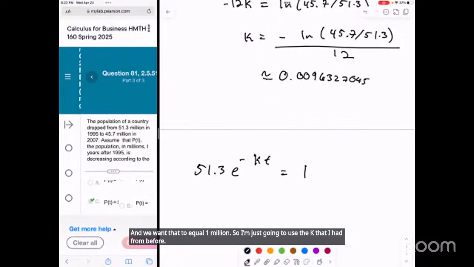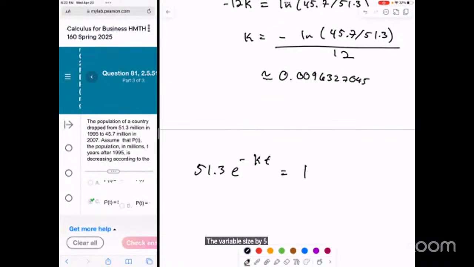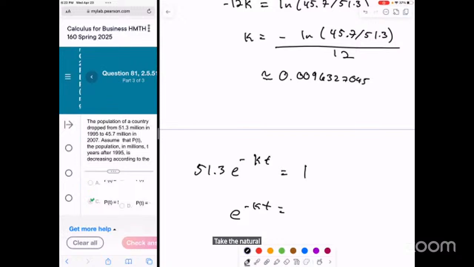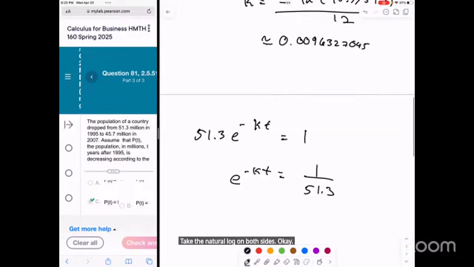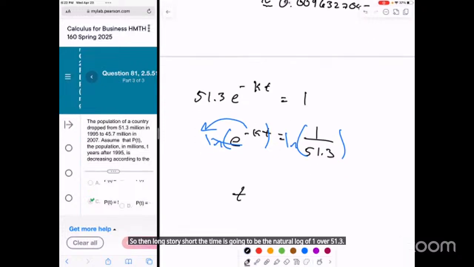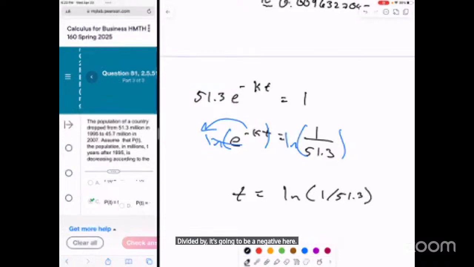Divide both sides by 51. So we'll have this e to the negative kt equals 1 over 51.3. Take the natural log on both sides. Okay. So then, long story short, the time is going to be the natural log of 1 over 51.3 divided by, it's going to be a negative here, whatever that k value that we have.